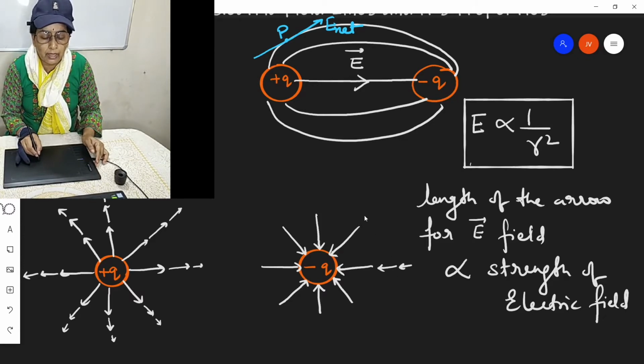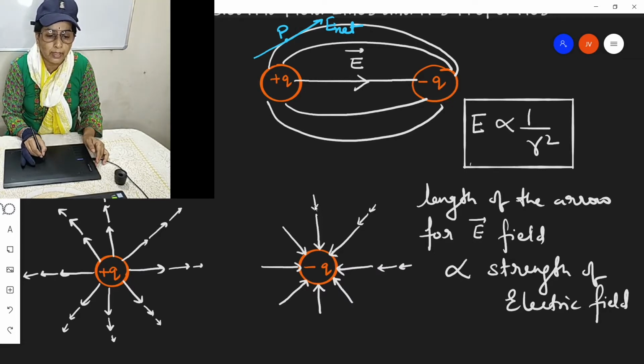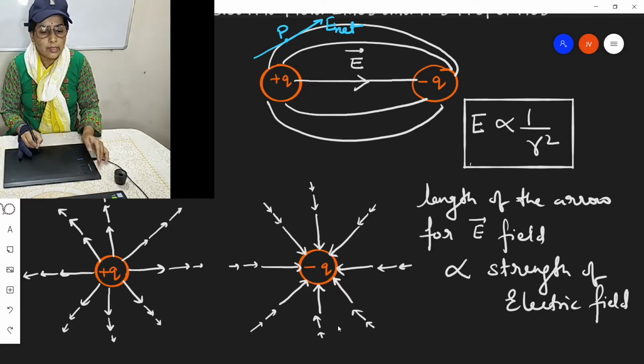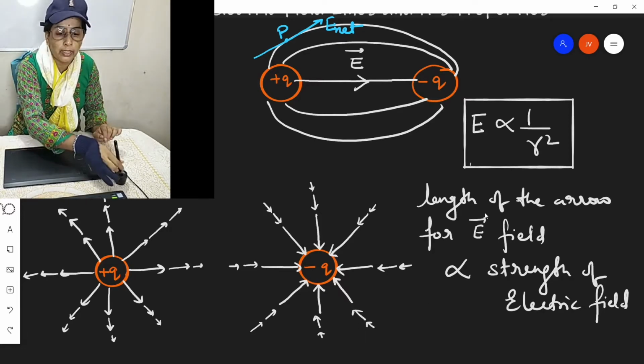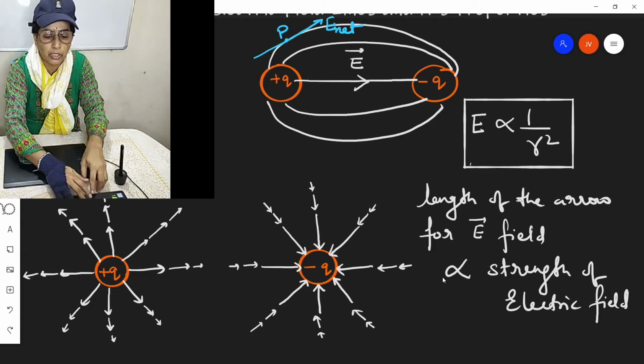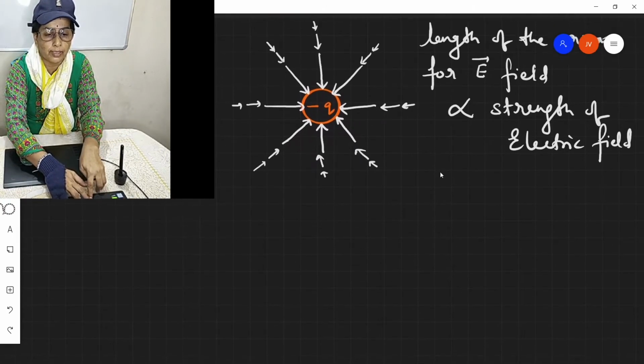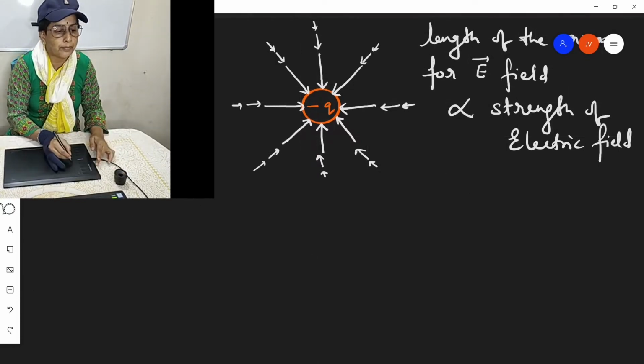In the CBSE question paper for the board exam, these are the kinds of questions that we often see: draw the diagram for the electric field lines. So like this we draw for individual charged particles, keeping in mind the length of the arrow near the charged body.